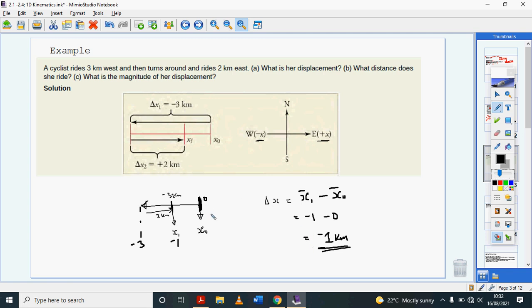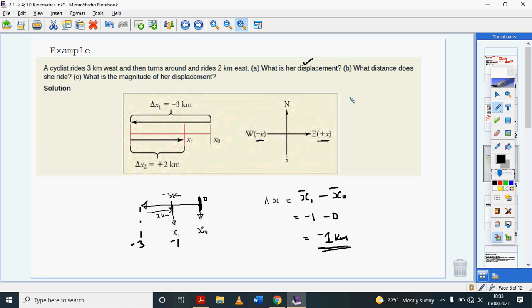That is their displacement. But what about the distance? We found displacement, check. Distance ridden, what distance does she ride? I hope you can see that in order to get distance, we'll just add up everything.